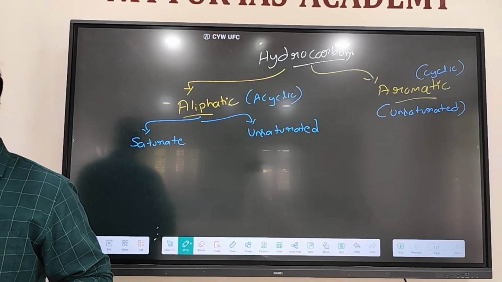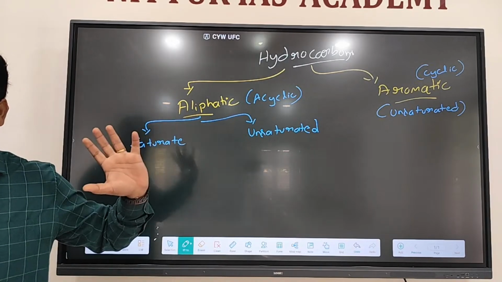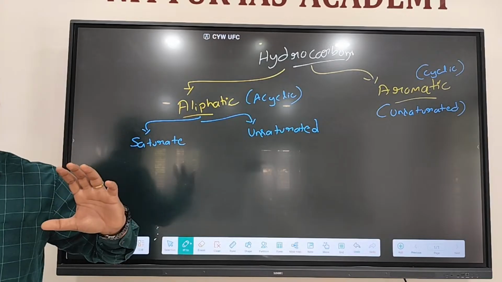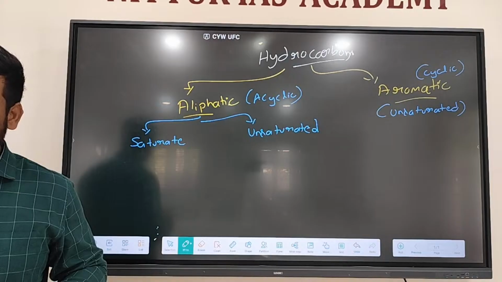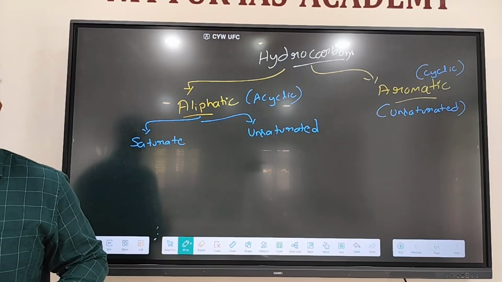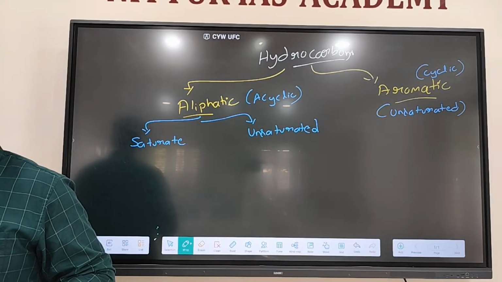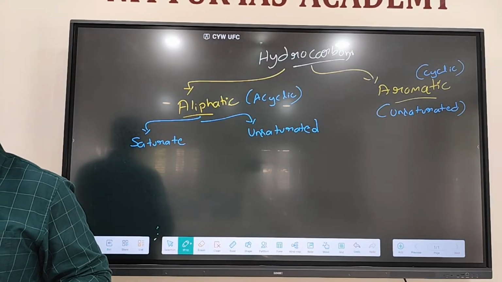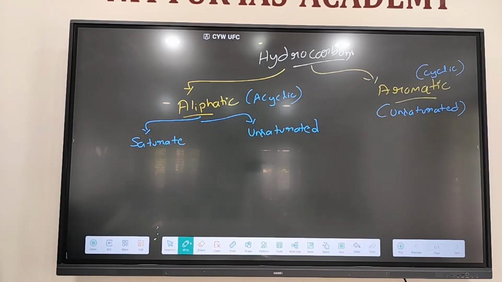The saturation level is exceeded. How can you increase the solubility of sugar or any salt in water? By heating, you can. If you heat, more sugar will dissolve, right? Upon heating, we can increase the saturation level of soluble salts or sugars.